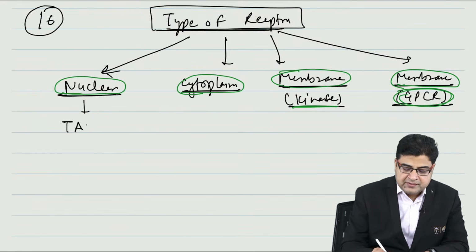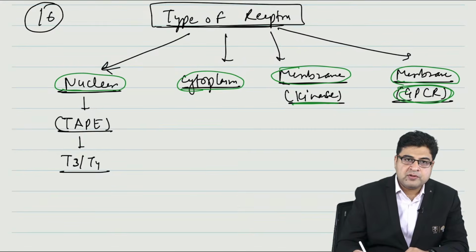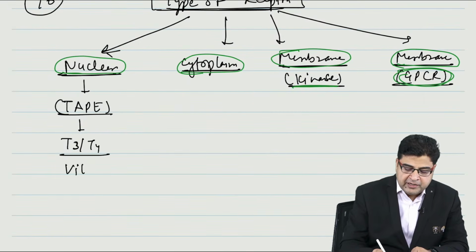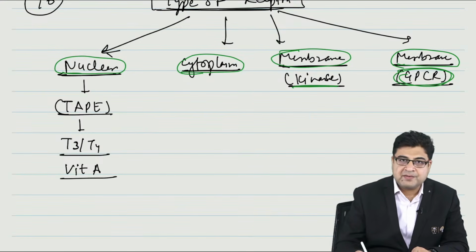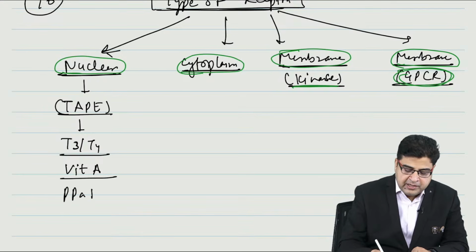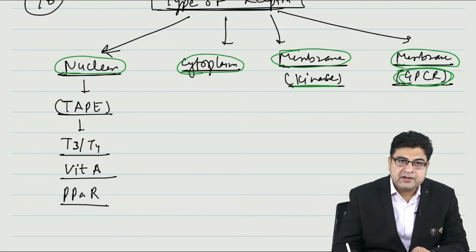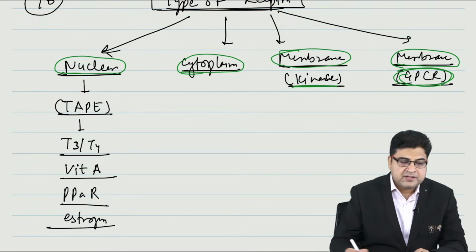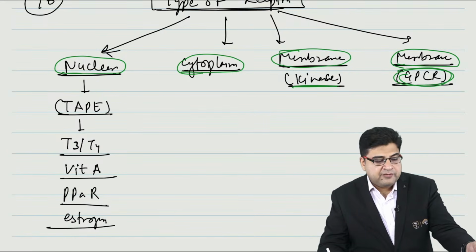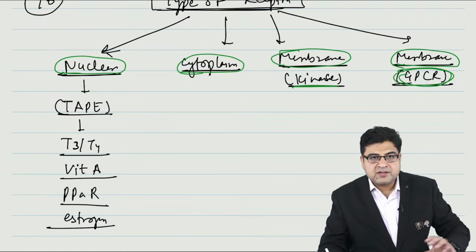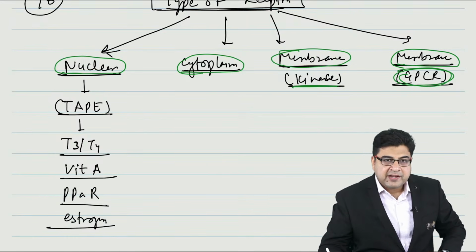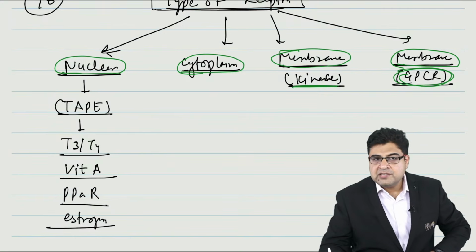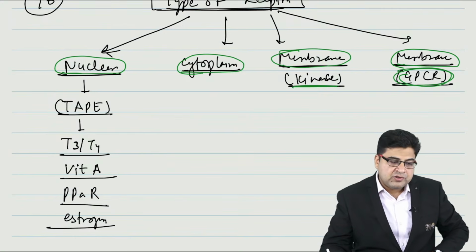You have to remember this mnemonic, that is TAPE. In this mnemonic, TAPE stands for thyroid hormone. So receptors of thyroid hormone are nuclear receptors. Vitamin A receptors are nuclear receptors. Next is PPAR receptor. PPAR receptor is a nuclear receptor. And the fourth one is estrogen receptors, which are nuclear receptors. So there are 4 nuclear receptors. One is T3, T4. Second is vitamin A. Third is PPAR. Fourth is estrogen receptors.